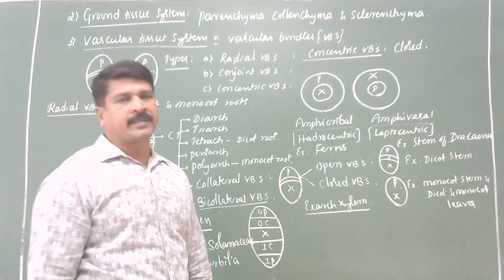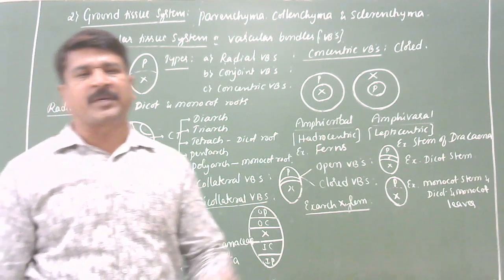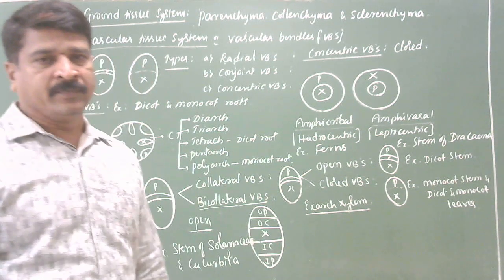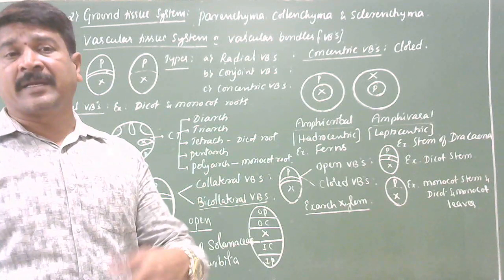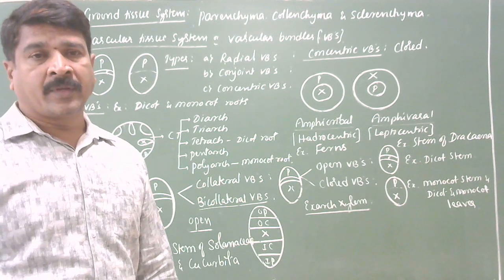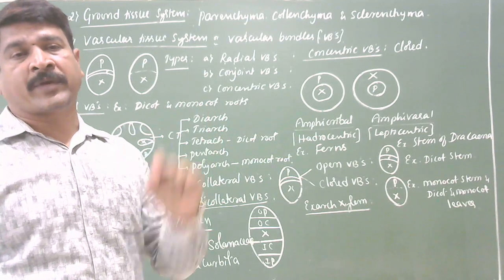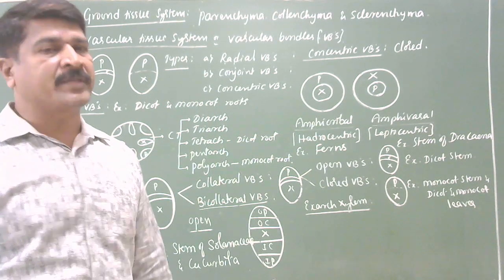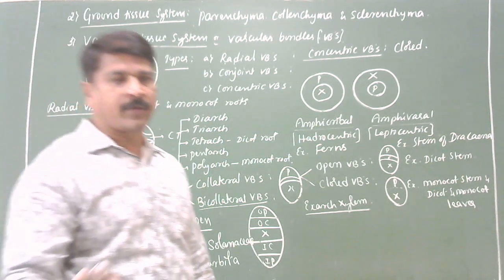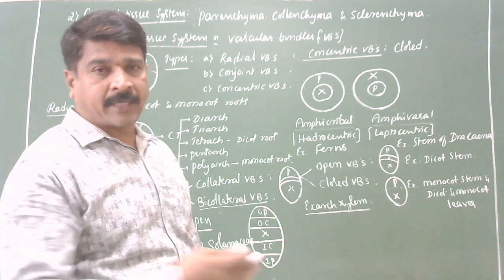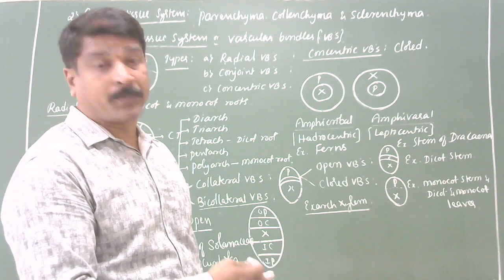As we discussed in the last class, protoxylem is nothing but first formed xylem elements. Metaxylem is later formed xylem elements. In protoxylem, lumen is narrow. In metaxylem, lumen is wide. Like that we have discussed in the last class. Follow me, because I am using those terms here. That is why you should keep them in mind.